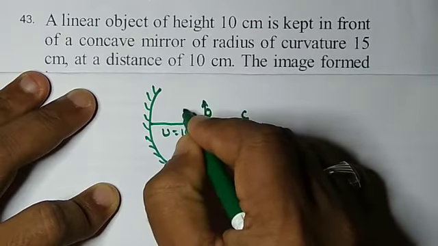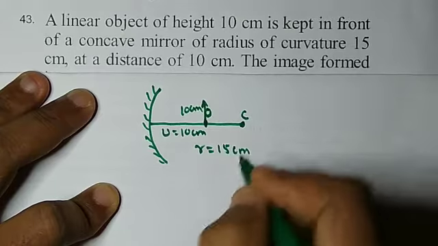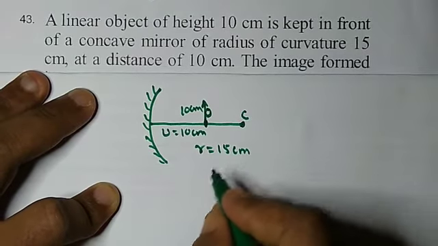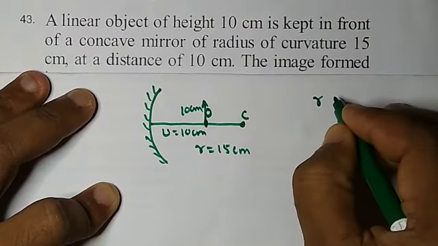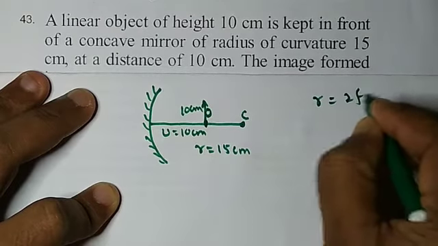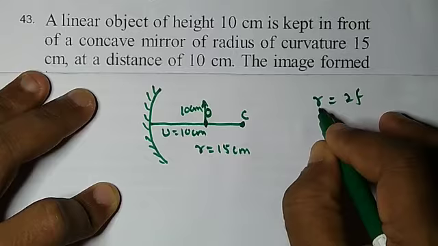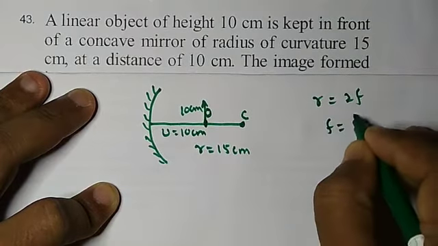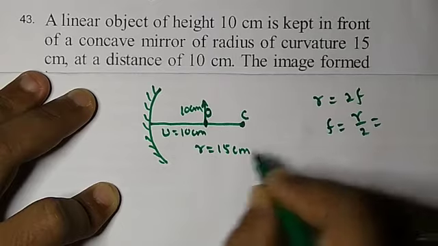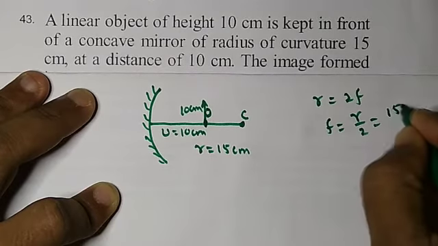Height is also 10 centimeter. This is given. As we know, R is equal to 2 times F. R is nothing but the radius of curvature, which is equal to 2 times the focal length. So our focal length is equal to R by 2. Here R is 15, so 15 by 2.